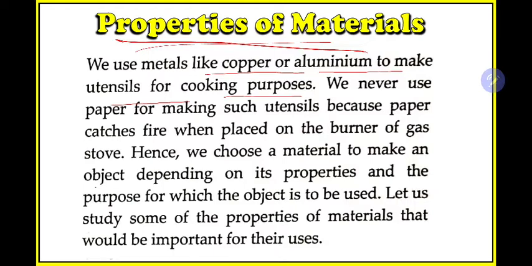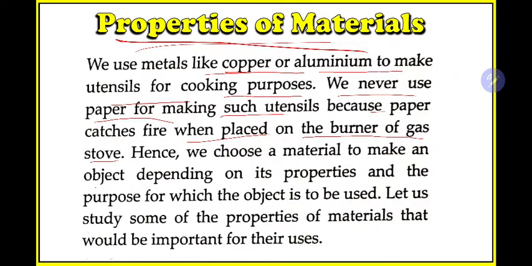For example, the pan or the plates or the spoon, in most cases these are made of aluminum or copper. These are used for cooking purpose. We never use paper for making such utensils because paper catches fire when placed on the burner of a gas stove.